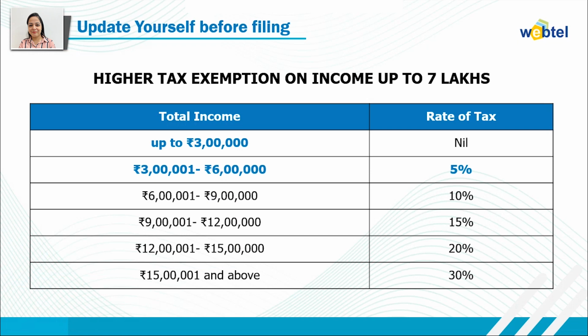So this is the criteria if a person is going to opt for, or calculate their tax as per, the default tax regime. And a higher tax exemption will be provided up to 7 lakhs.